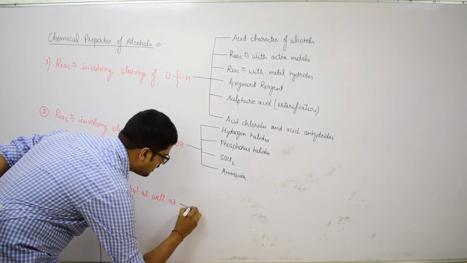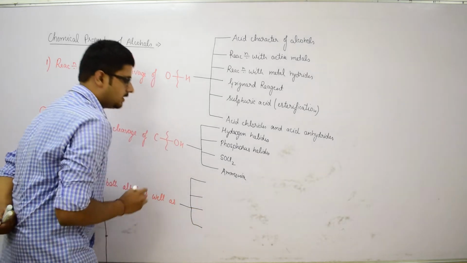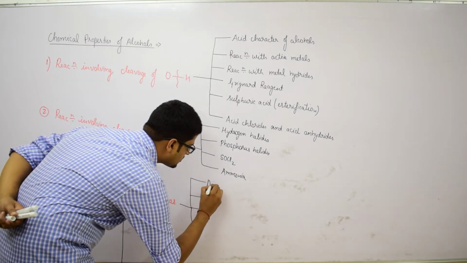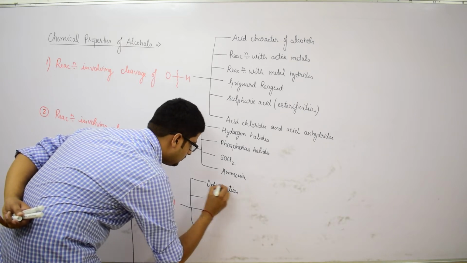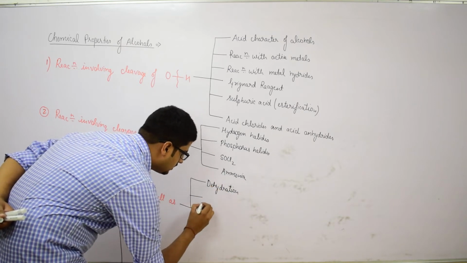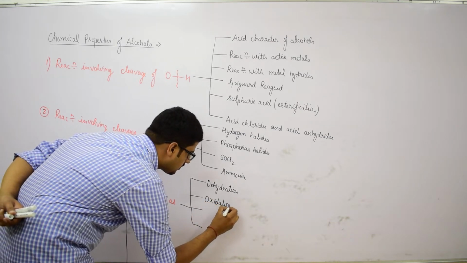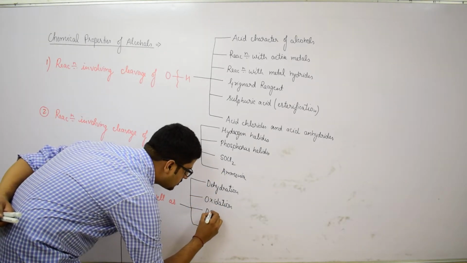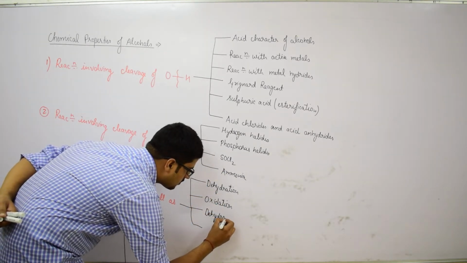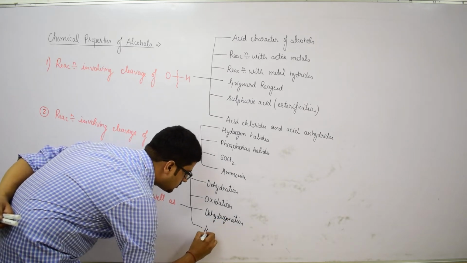In this category, we have to discuss further 4 types of reactions. The first one is dehydration. Second one is oxidation. The next would be dehydrogenation, and the fourth would be halogenation.